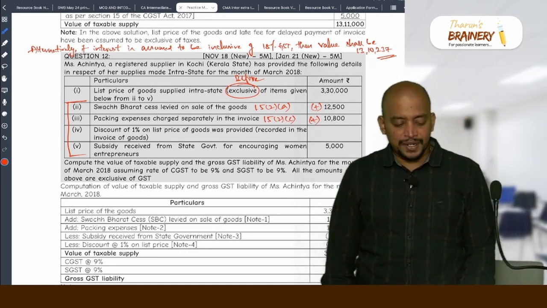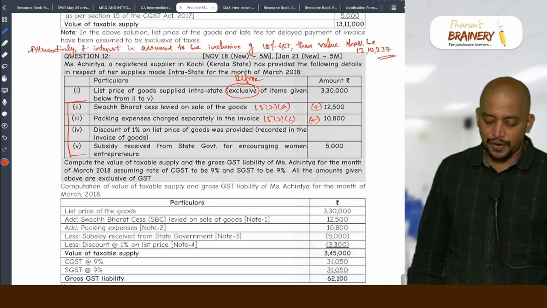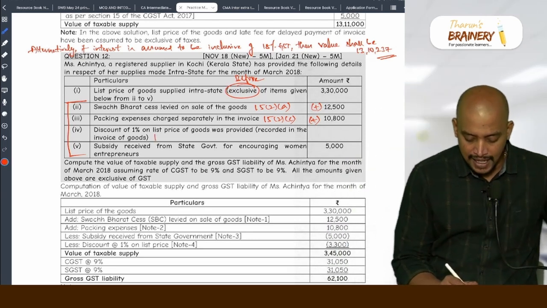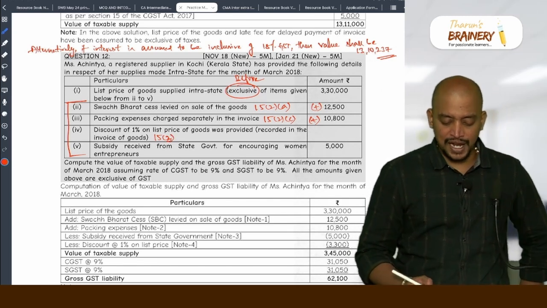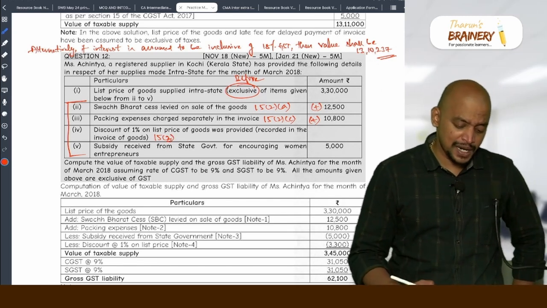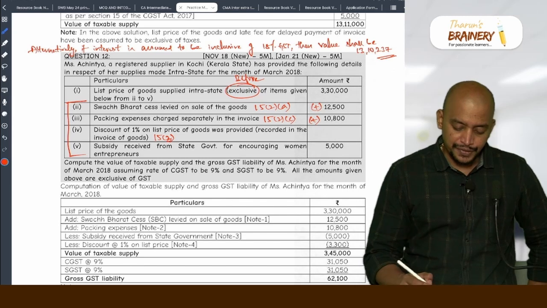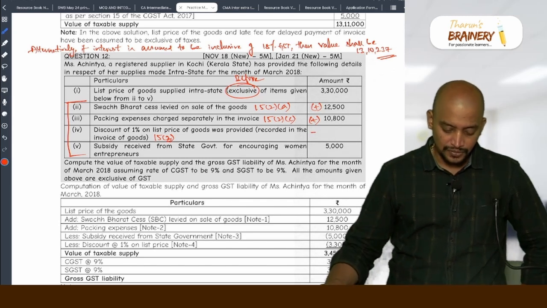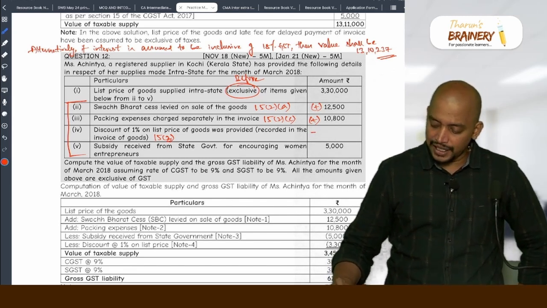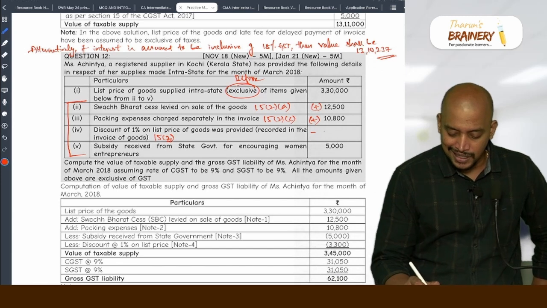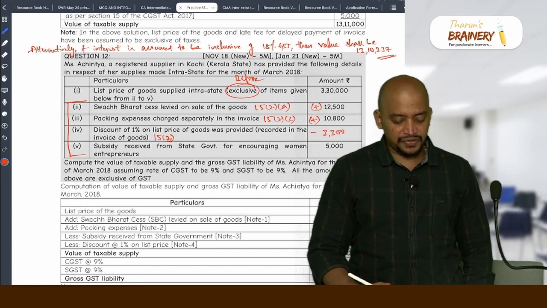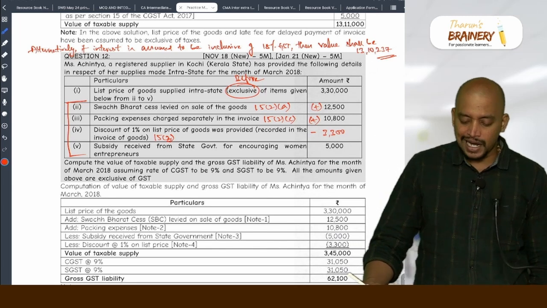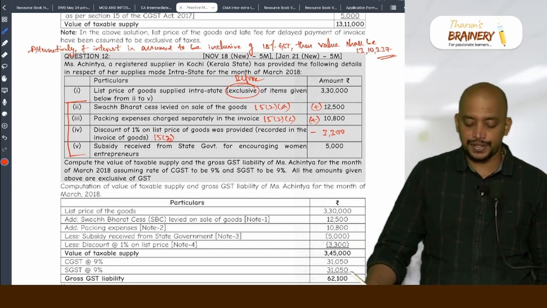Then a discount of 1% on the list price of the goods was provided and recorded in the invoice. As per 15(3), it is to be excluded. And the given price is before discount. So we need to deduct. That is 3,30,000 into 1%, which is 3,300.